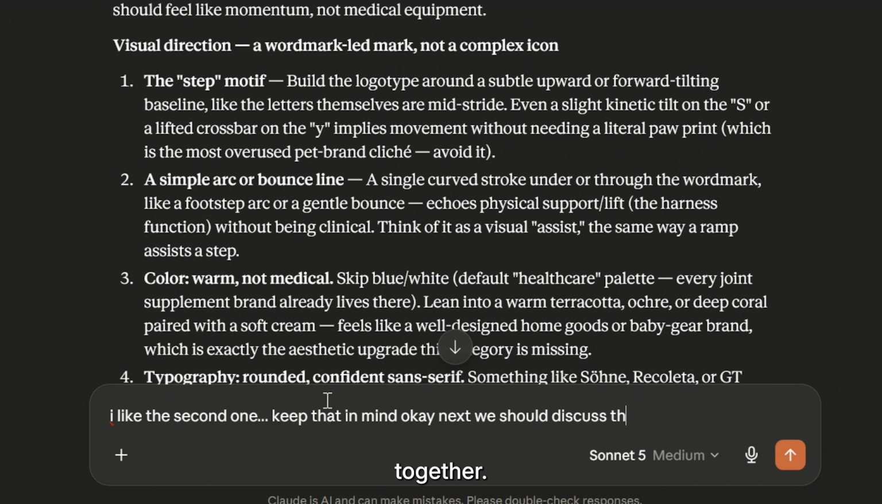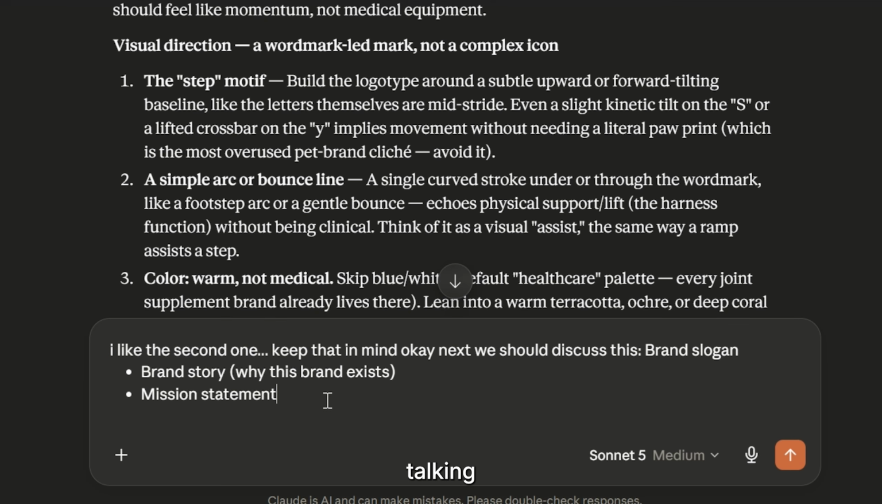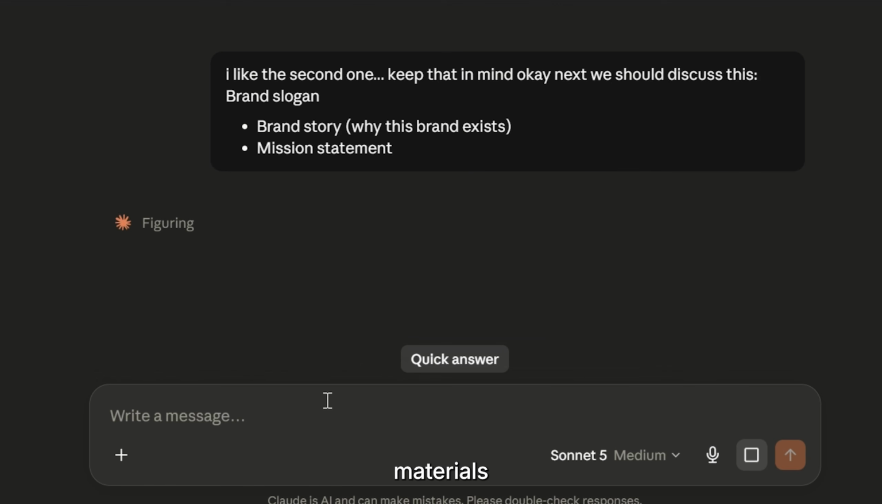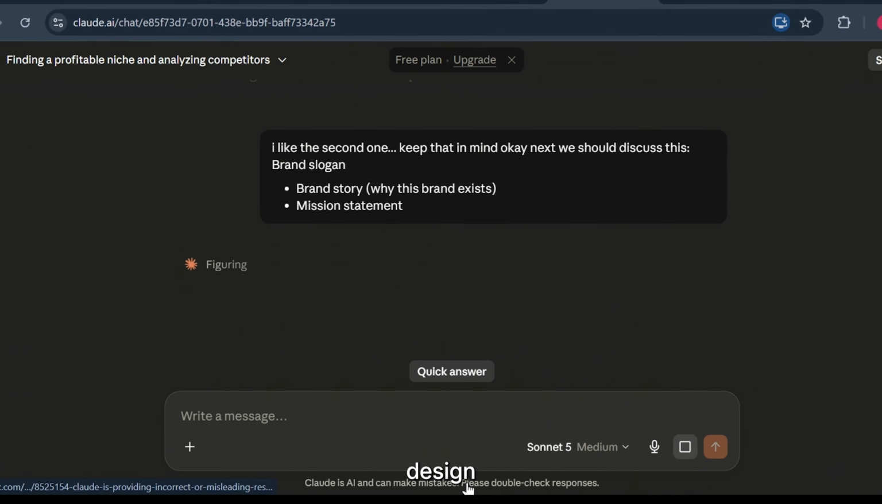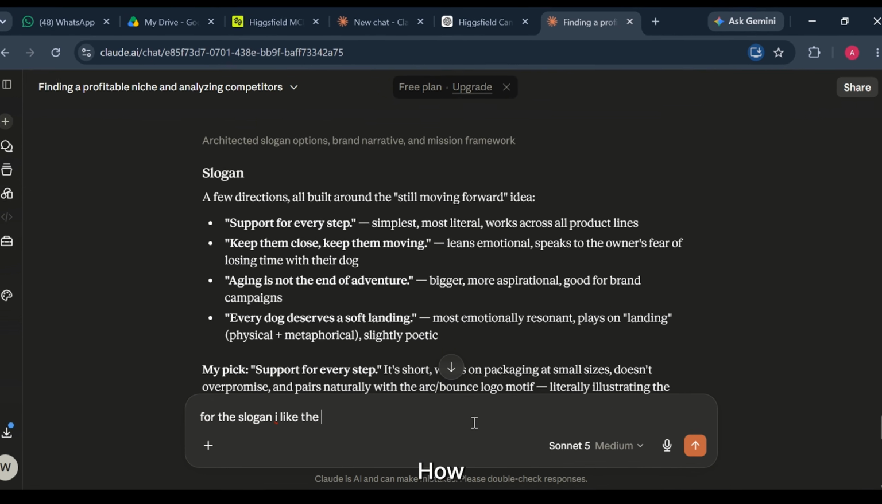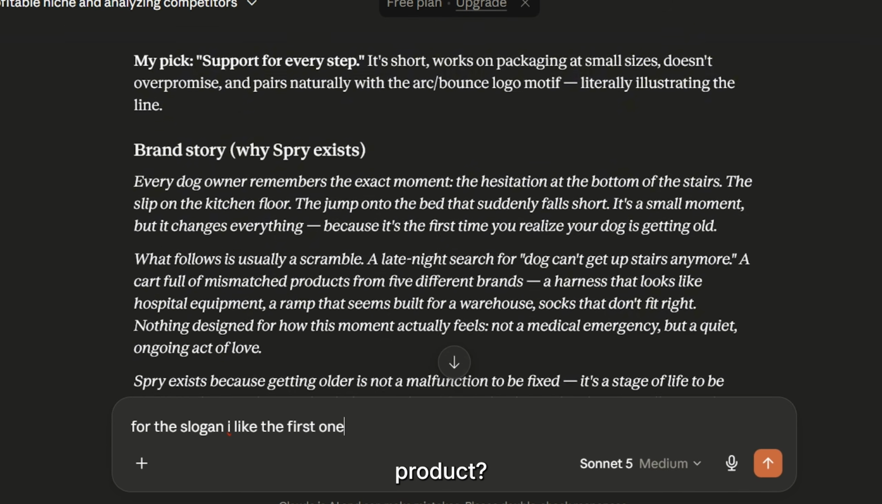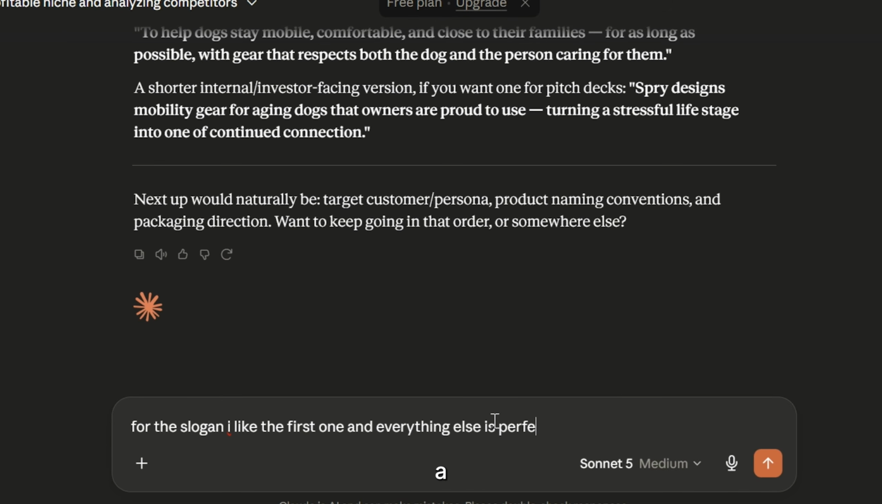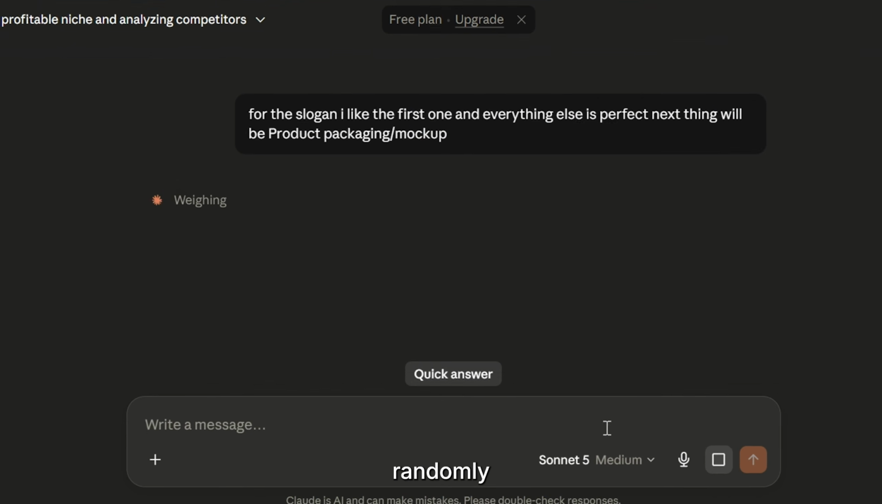Everything has to work together, and the same goes for the packaging. Before creating anything visually, we're talking through the concept first. What materials would make sense? How minimal should the design be? Where should the logo sit? How should someone feel when they first pick up the product? Those conversations are what make a brand feel intentional, instead of randomly assembled.